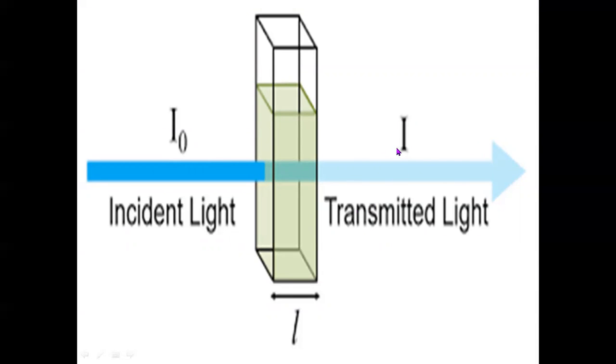Where has that energy gone? We are assuming that the solution absorbed it. The solute present in the solution absorbs a certain amount of energy in the form of light or radiation.